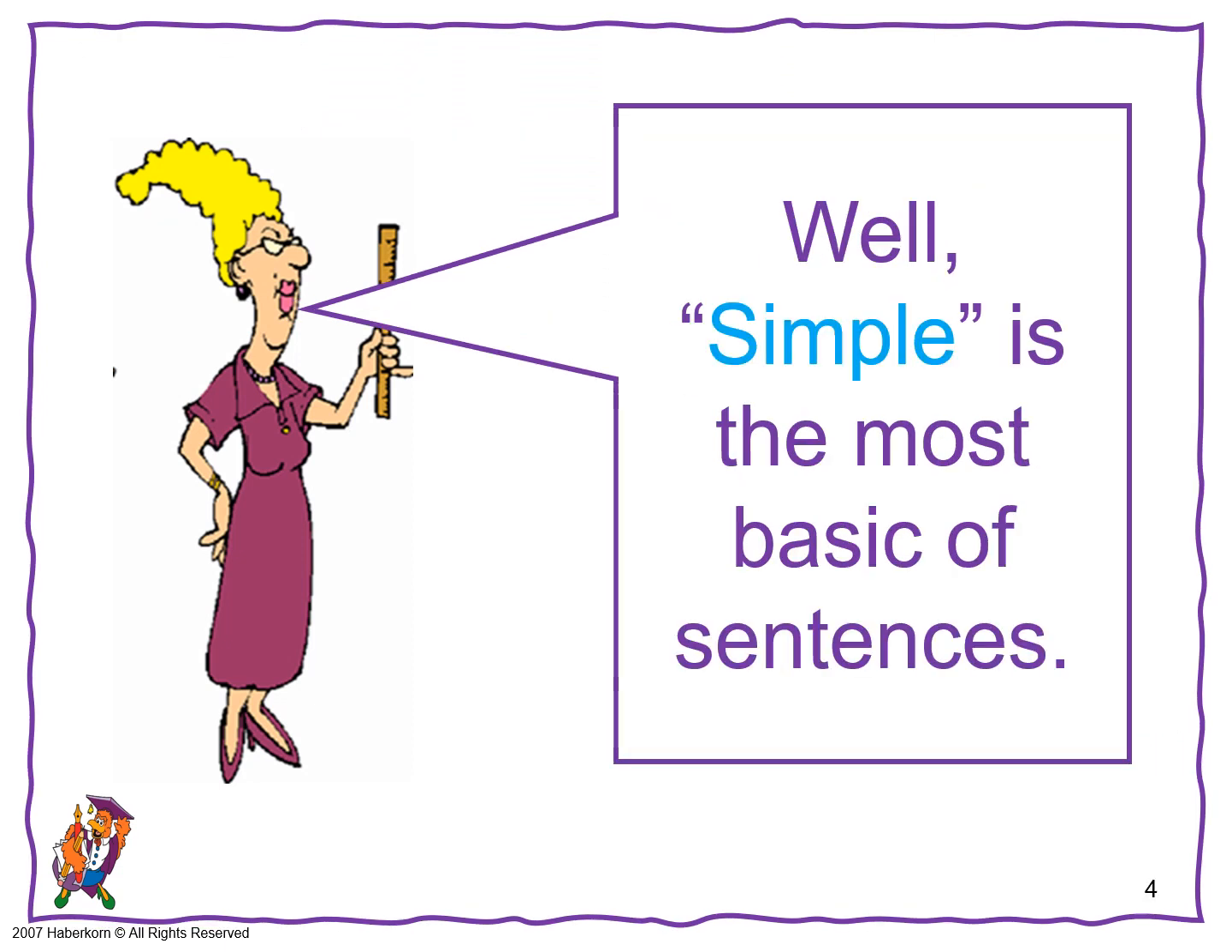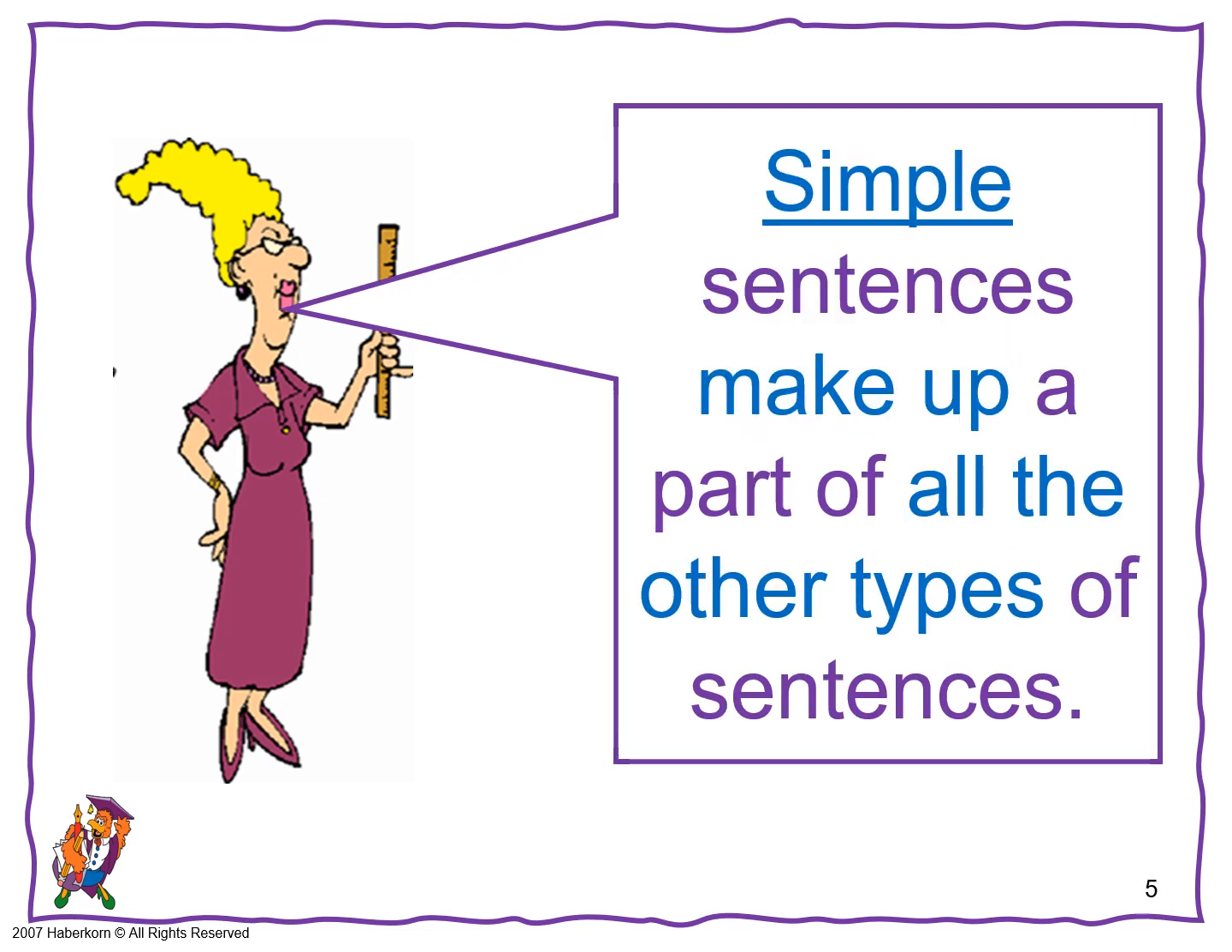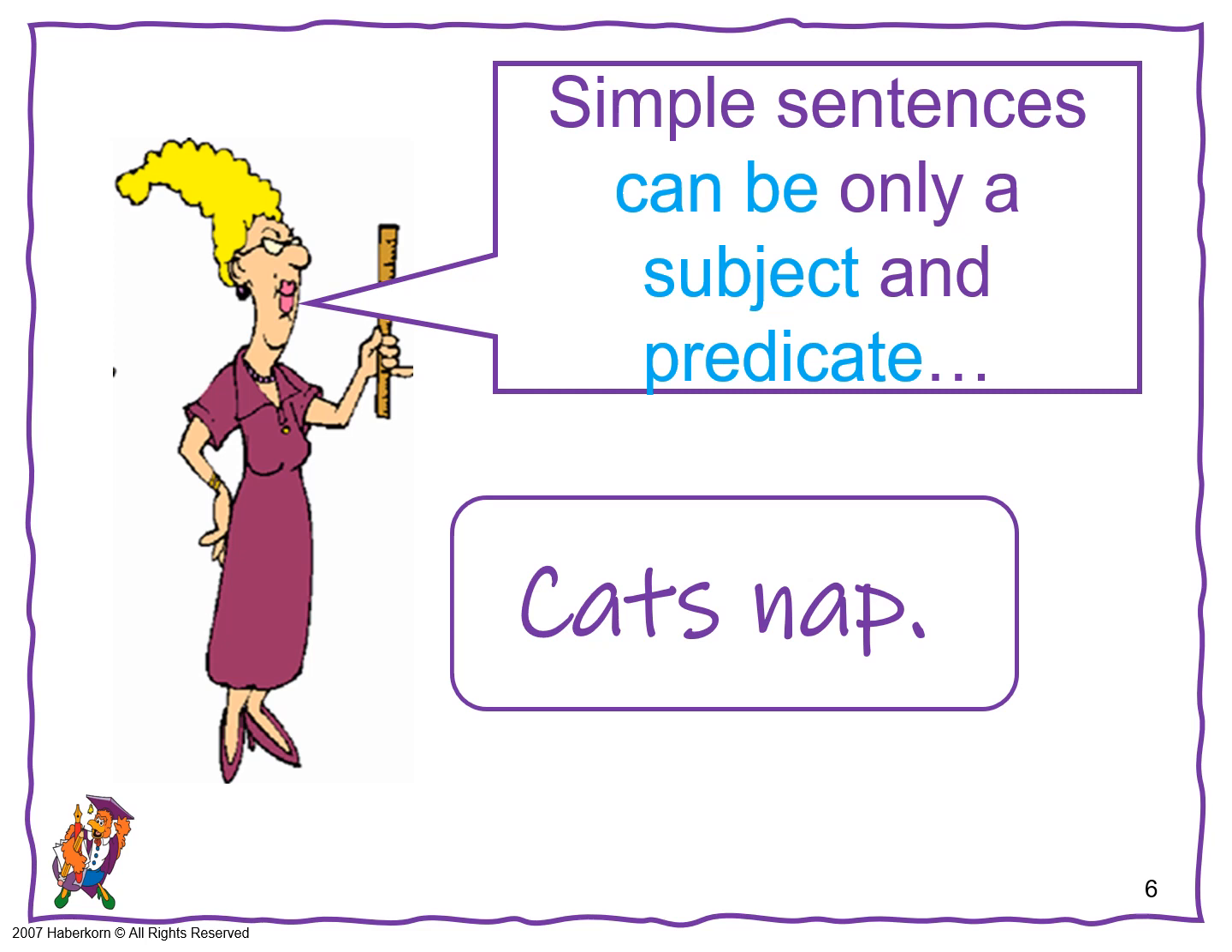The first kind is simple. Simple is the most basic of sentences. Being the most basic makes the simple sentences part of all other types of sentences. You need to remember that simple sentences make up every other part of every other kind of sentence. Simple sentences can only have a subject and a predicate, like cats nap.